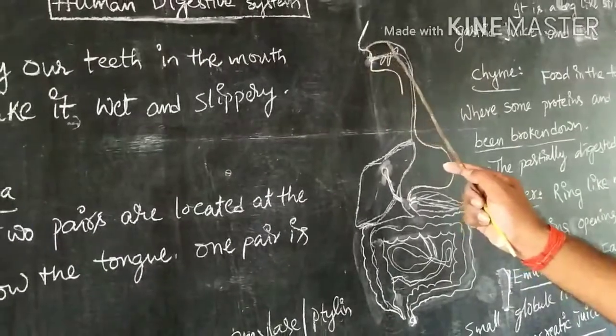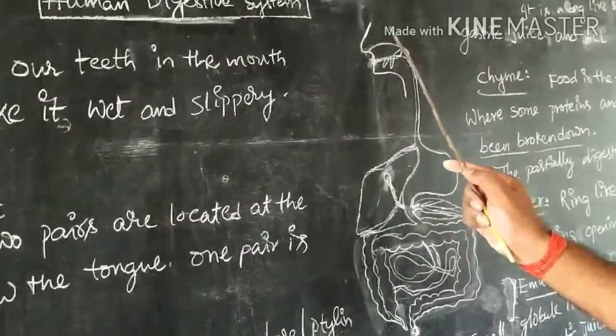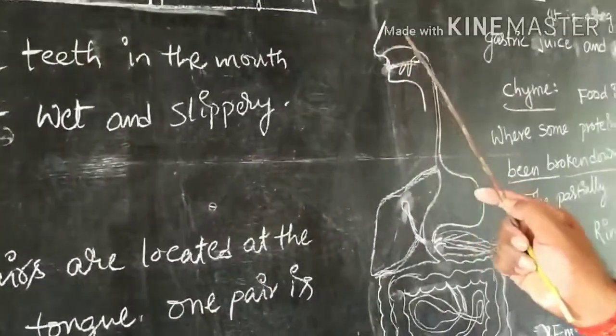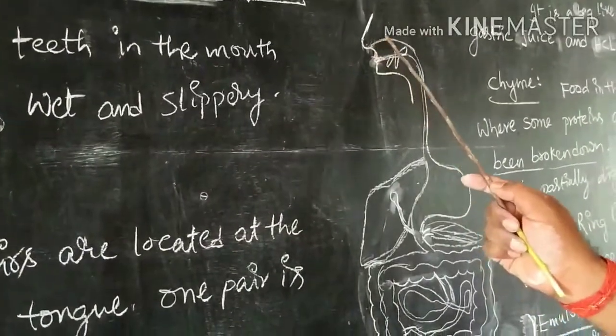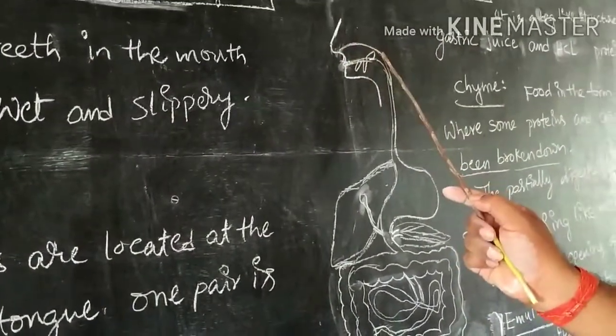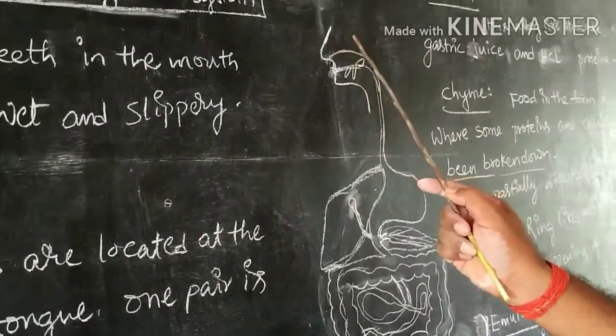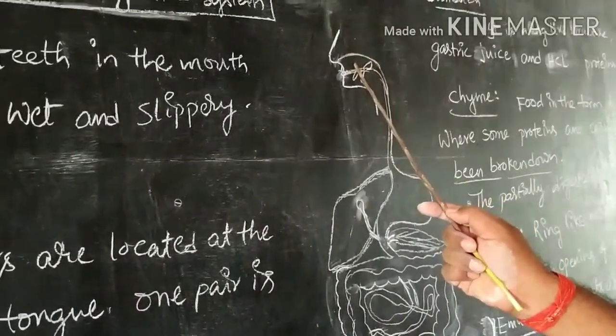The palate is a dome-like muscular structure which separates the nasal cavity and the oral cavity.